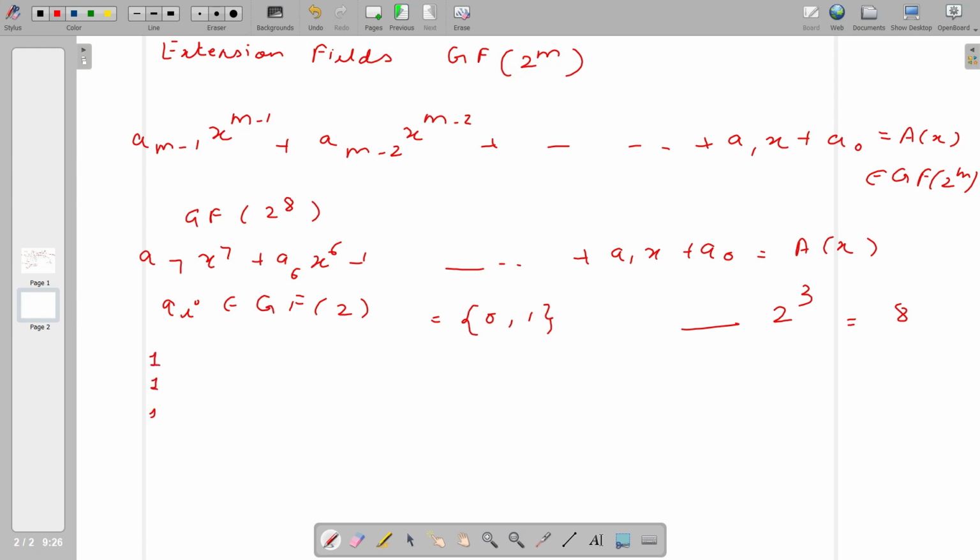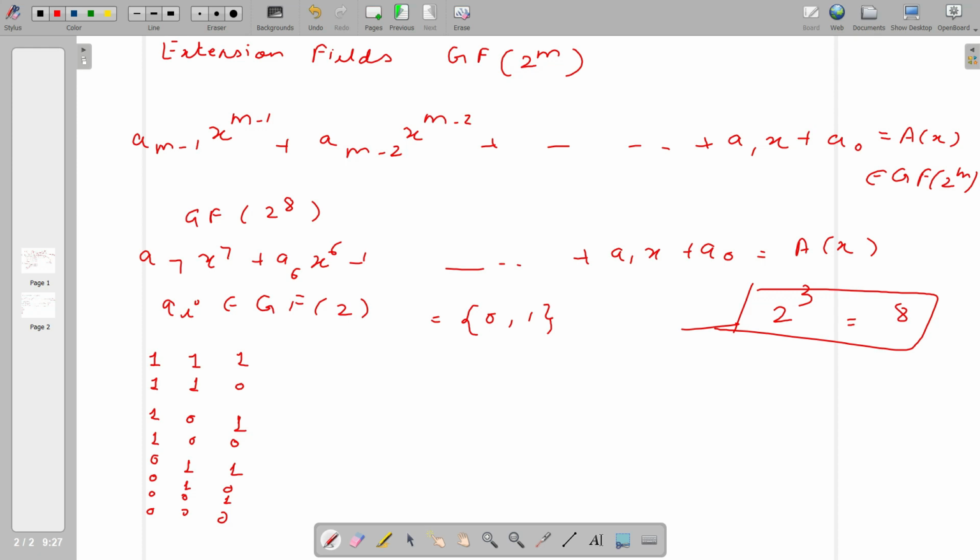So it will be like this, the combinations. So these are the combinations: 1 0 1 0, 1 0 1 0. In general, the element we are talking about is for 2^3, because I will show you the mathematics for 2^8 also, but it will be bigger to discuss and will consume more time. So let's just take an example of 2^3.